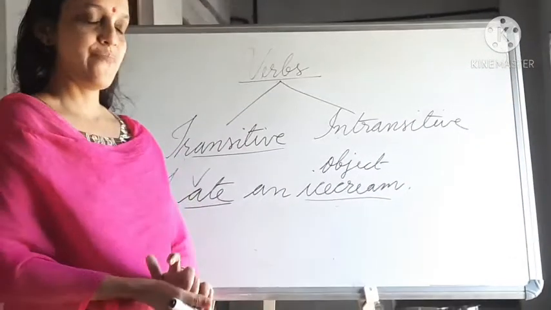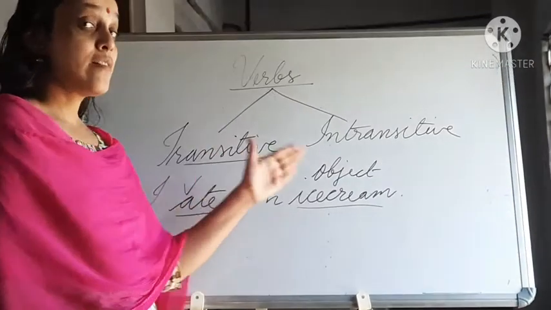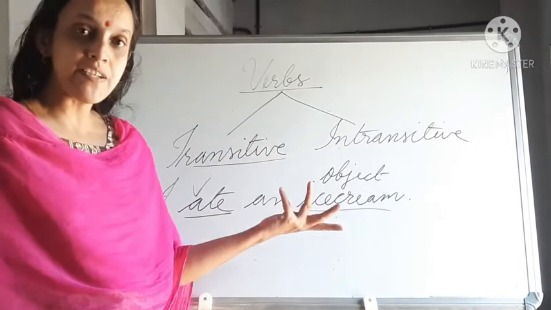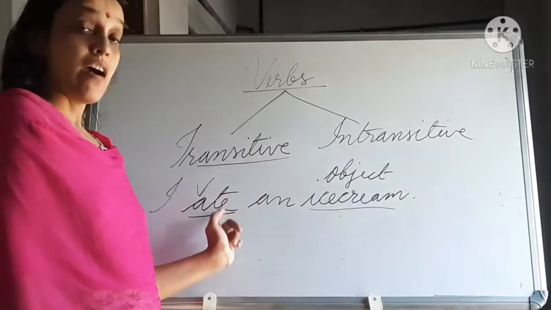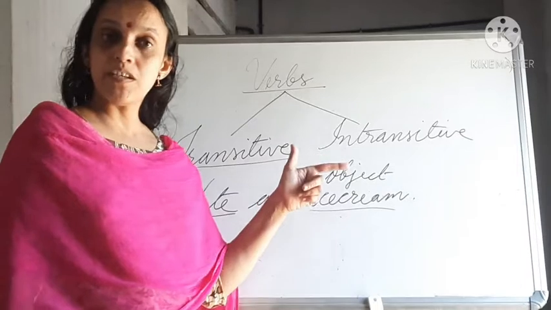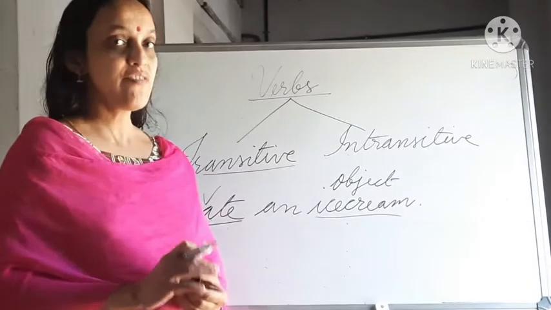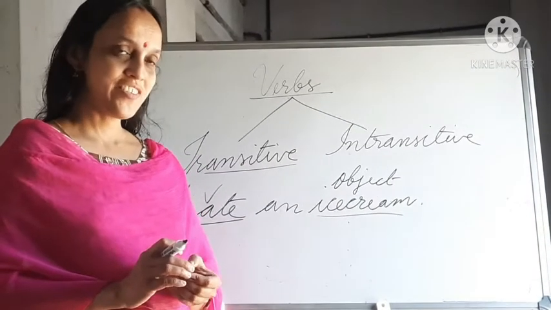What is that? Transitive verb. If the verb has an object, then we can call it a transitive verb. How can we understand that? Because when you ask the question what to the verb, if you get an answer, then it is a transitive verb. Is it clear to you?